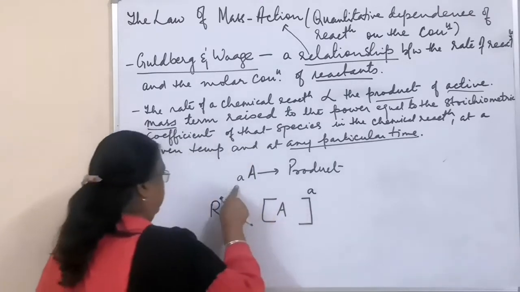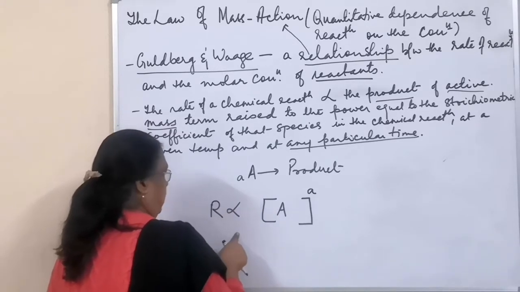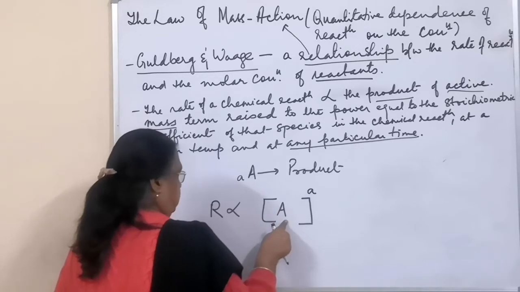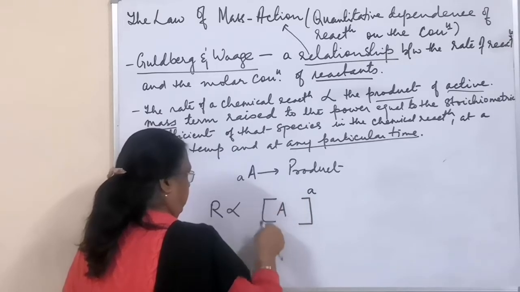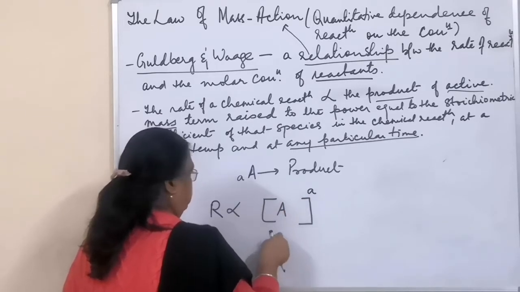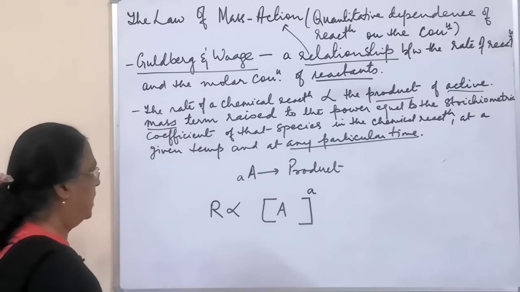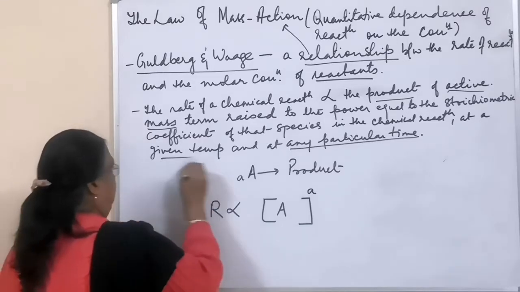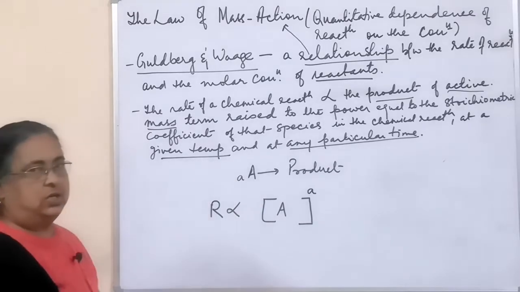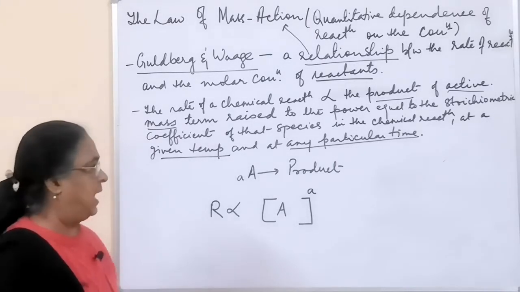So if it is 8 moles of A reacting, the rate of this reaction is directly proportional to the active mass of this reactant raised to the power of the stoichiometric coefficient of the reactant in the chemical reaction at a given temperature and at any particular time, because rate of the reaction changes with the change of temperature and it also will be different at different time.